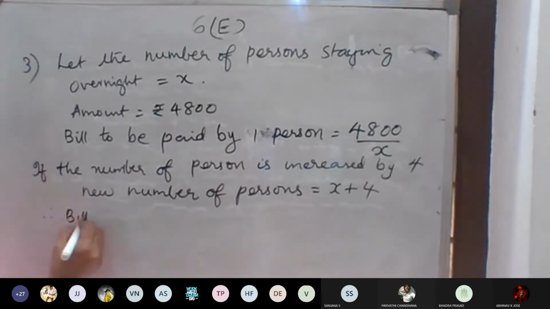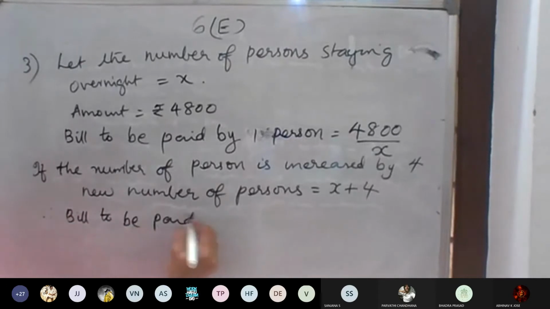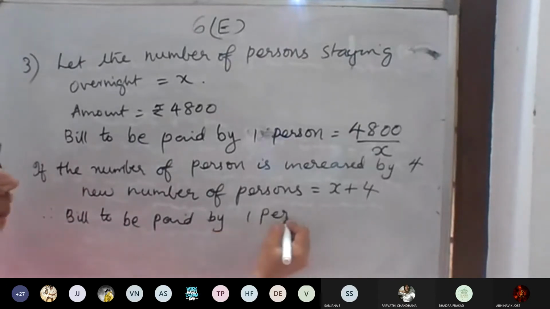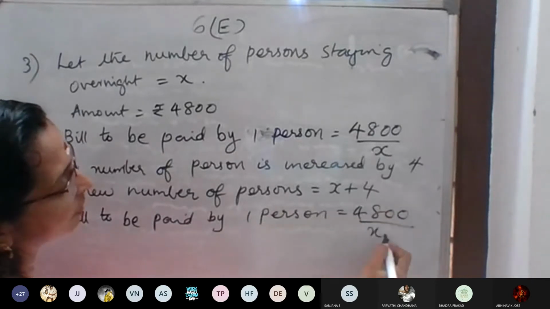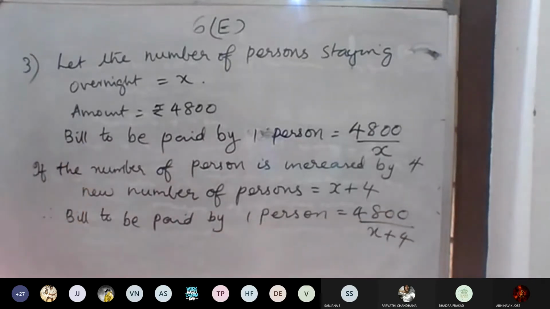Therefore, the bill to be paid by one person will be what? 4,800, the amount remains the same, divided by x plus 4.